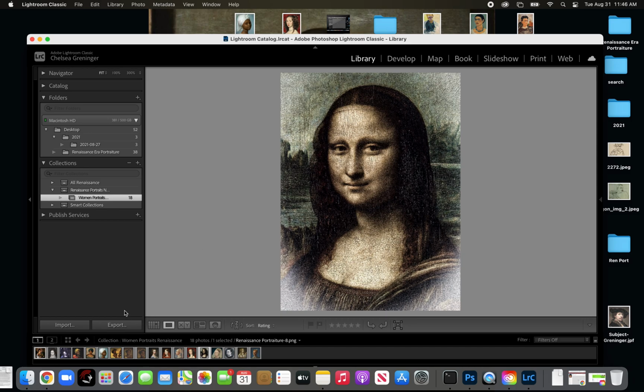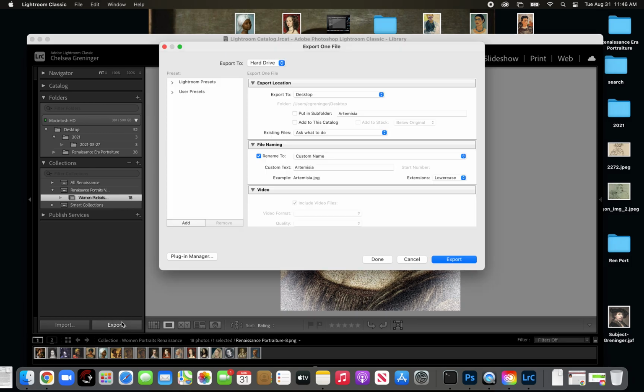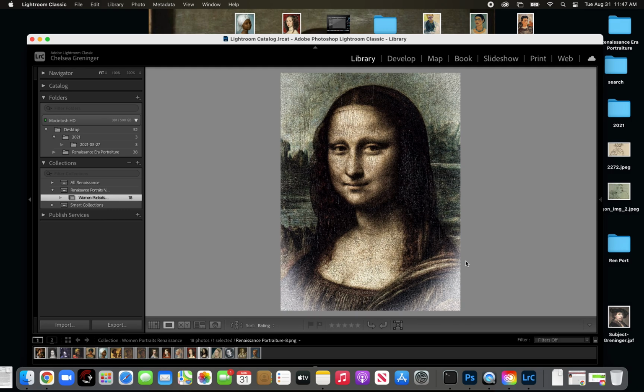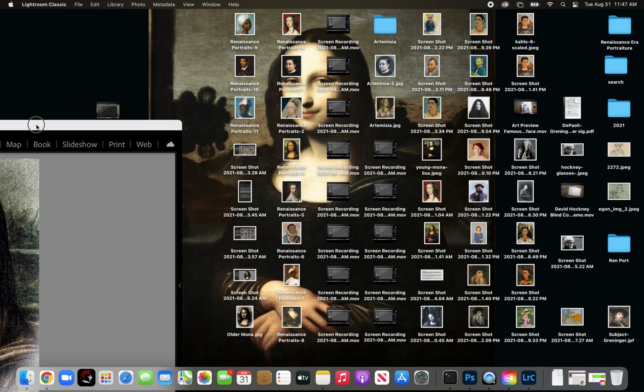All right, so now I want you to export this and put it in Photoshop and resize it. So this is a lot. I know it's a lot, but let's see if we can do it. You're sending it to the hard drive onto your desktop. You can rename it if you want to. I'll call it Older Mona. Custom name, Older Mona, and export. Okay, so that should export it onto my desktop. Give it a sec. There she is, Older Mona.